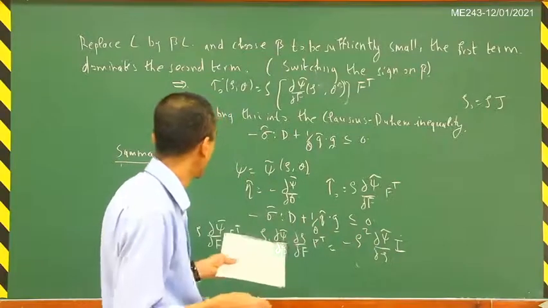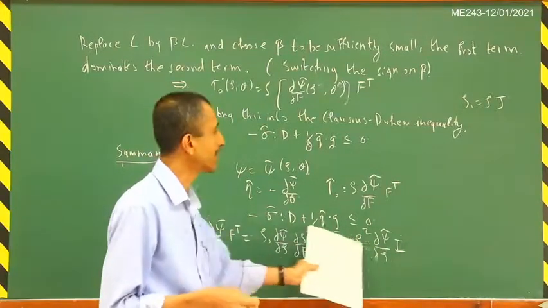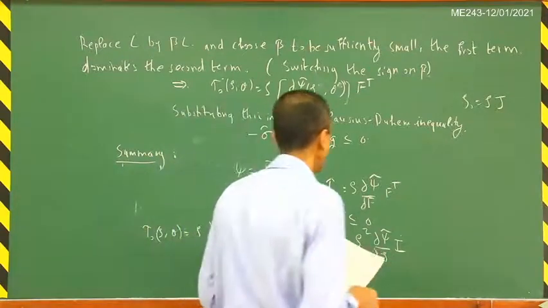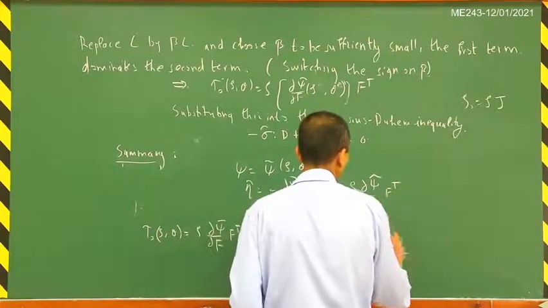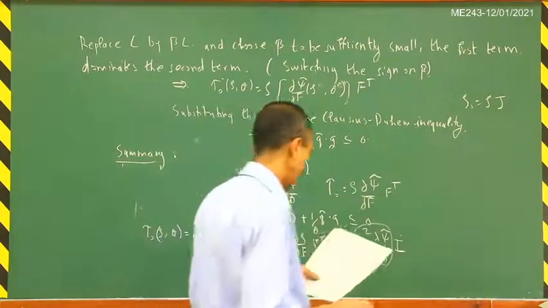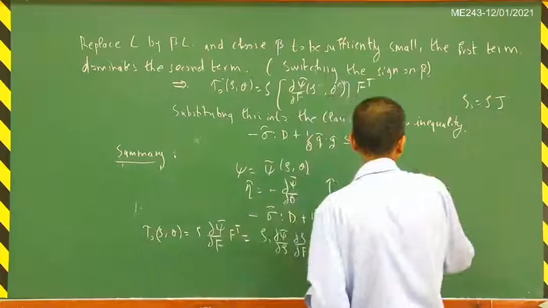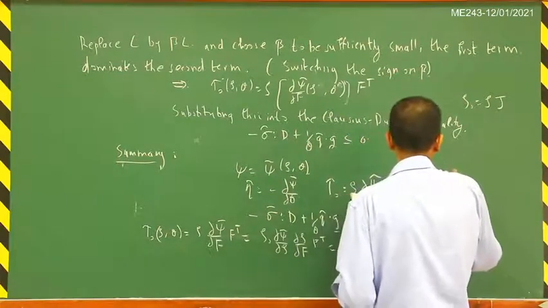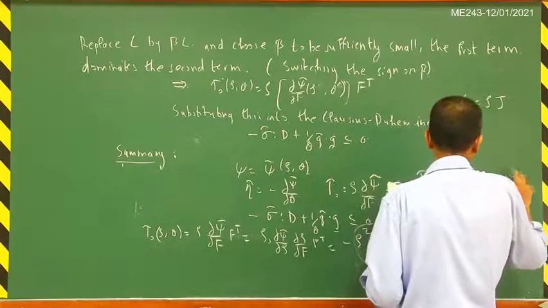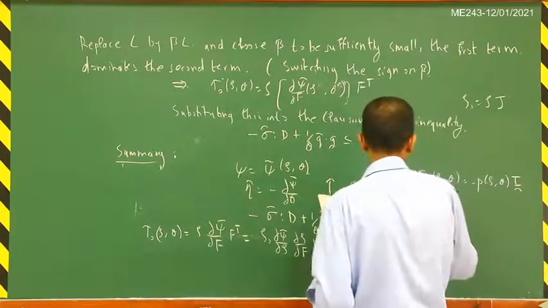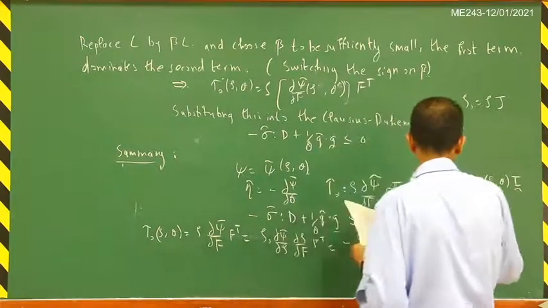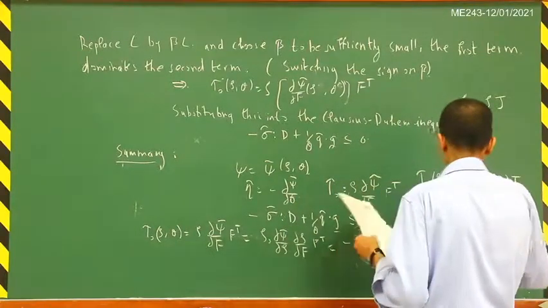So now you can see that the equilibrium stress is just a hydrostatic state of stress. This part here we will call the thermodynamic pressure. So we now have that tau naught of rho, theta is equal to minus p of rho, theta times identity tensor, where p of rho, theta is equal to rho squared times del xi tilde by del rho.